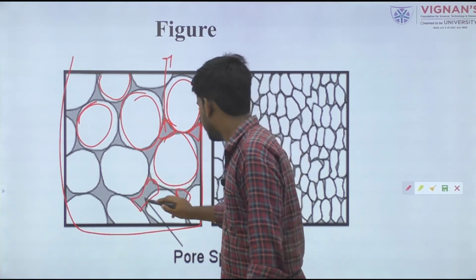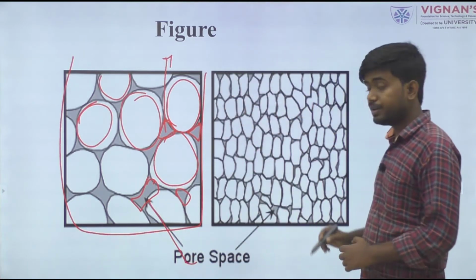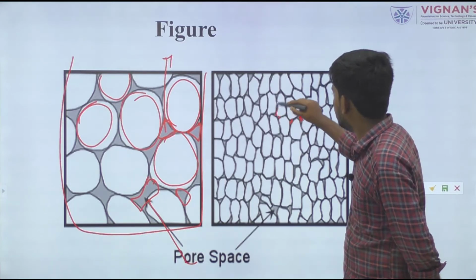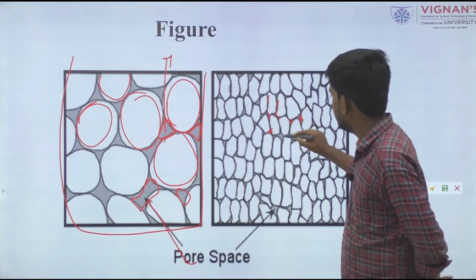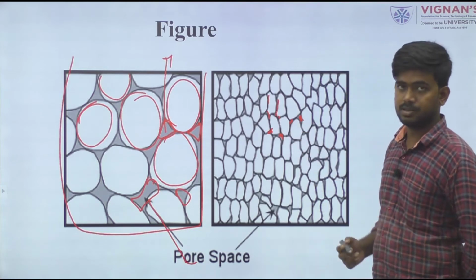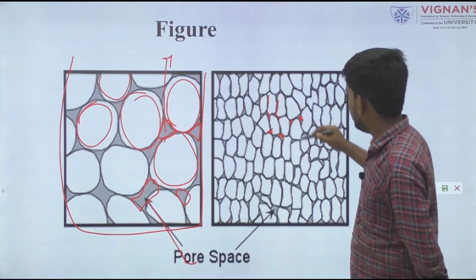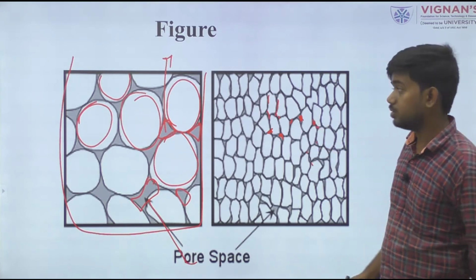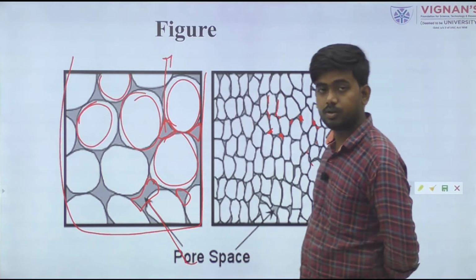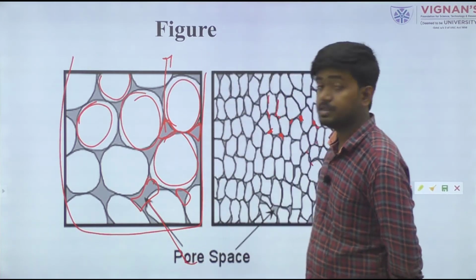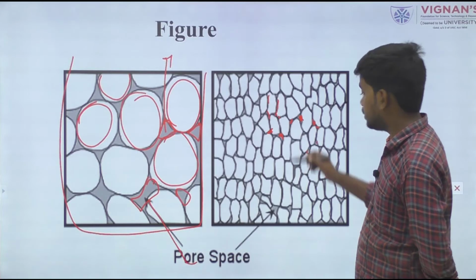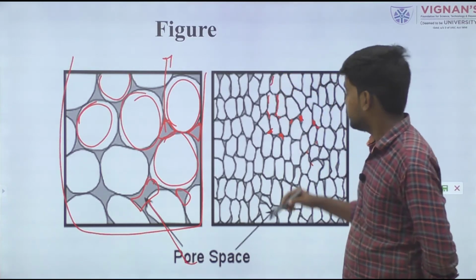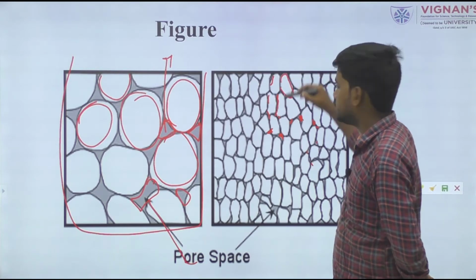This space is indicated as the pore space. In a food material structure there is a small open space on the surface or inside. Here air molecules are present, or sometimes water molecules. When the water molecules leave, the same place is occupied by air. So this small area lies between the joining of these grains.